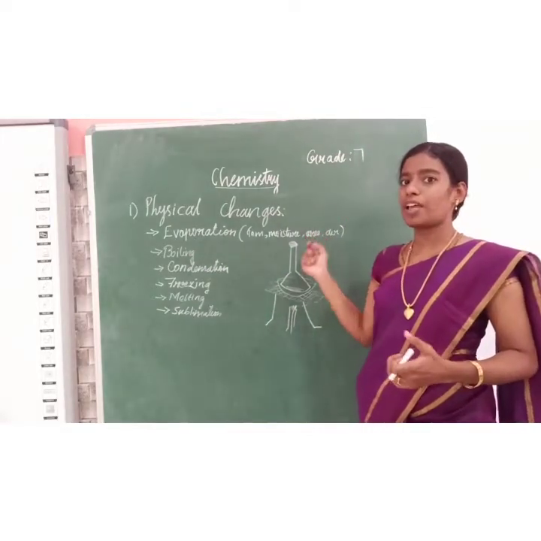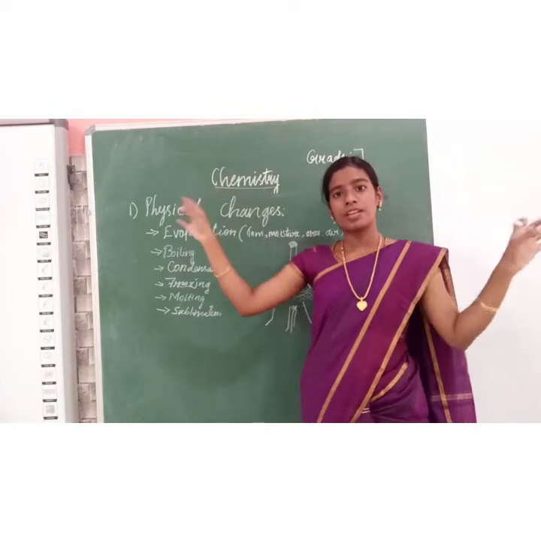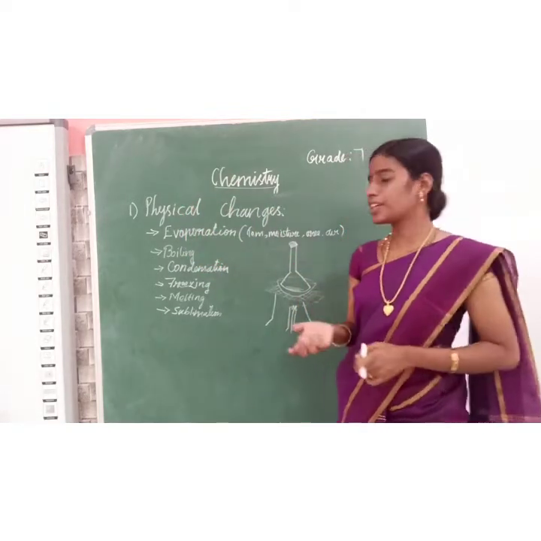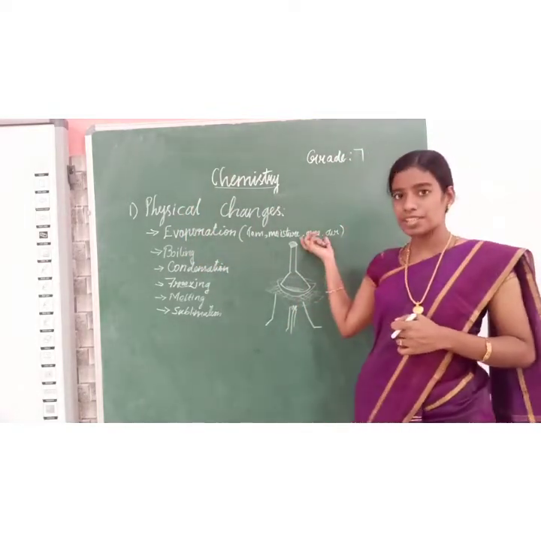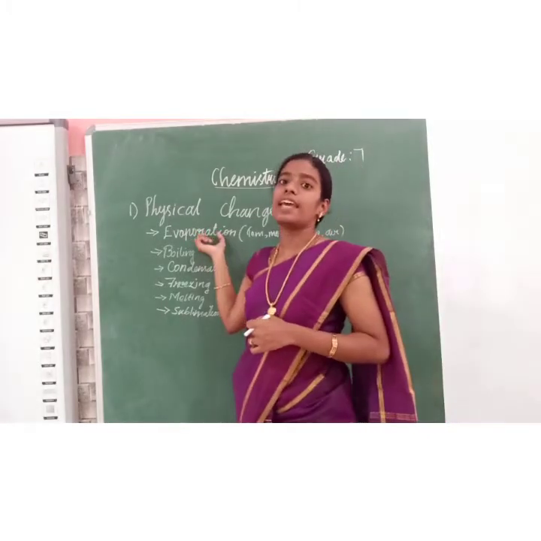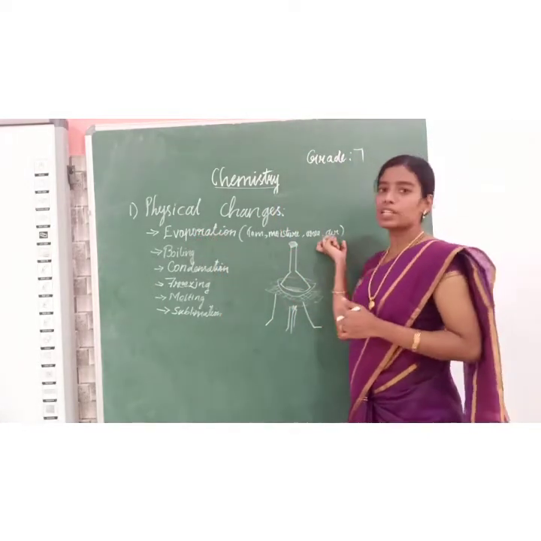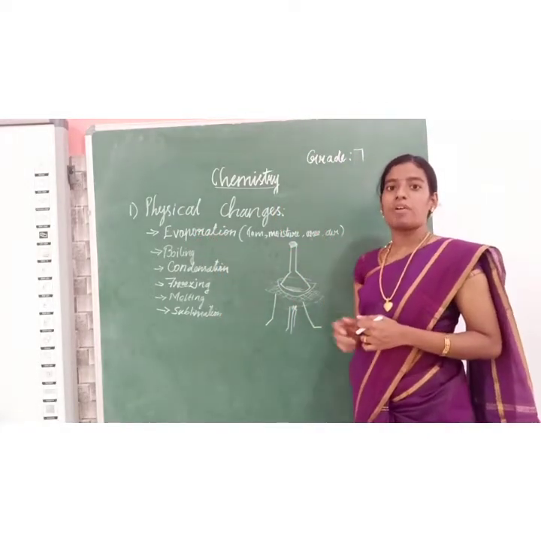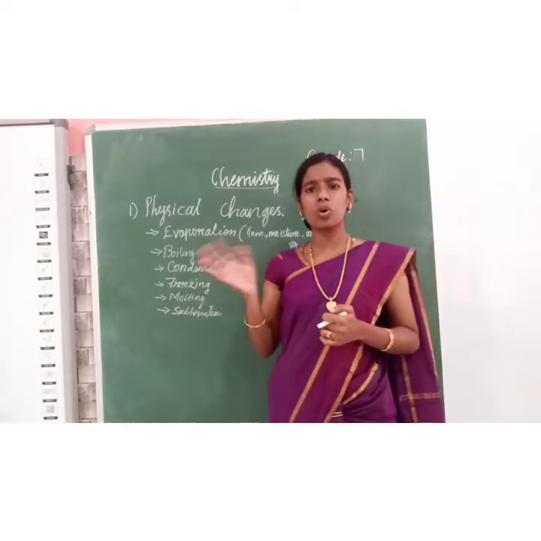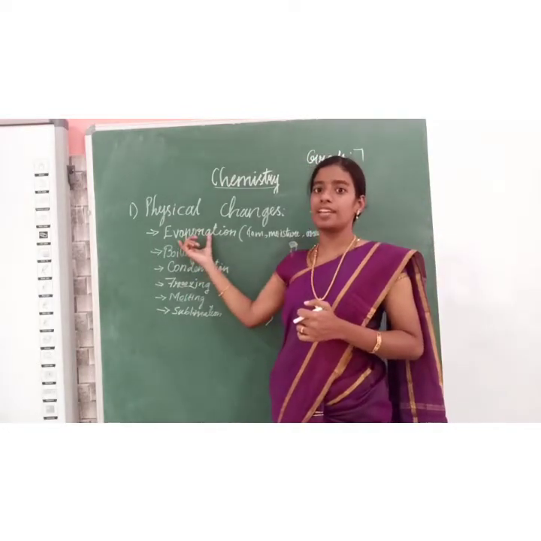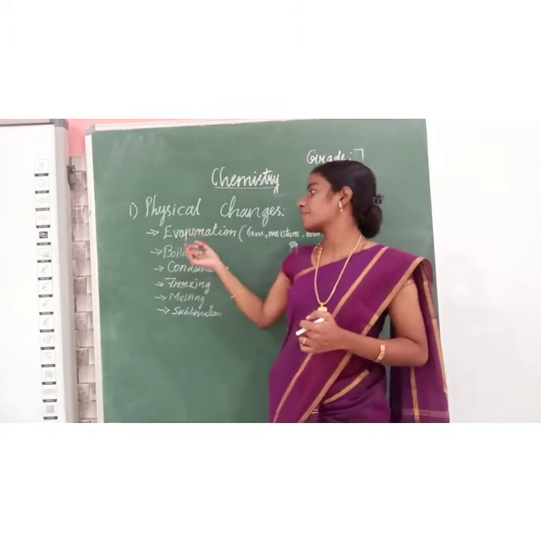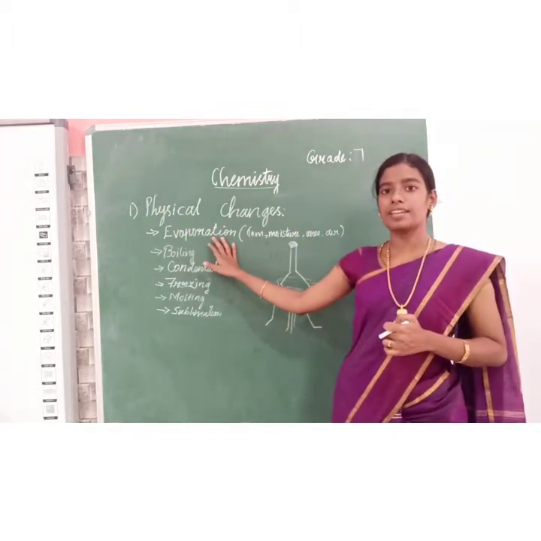Can you remember? While we spread the cloth fully, it will dry fast, right? As we increase the surface area, the evaporation increases. Last one is air. While the air passing through the cloth increases, the evaporation increases. Can you understand what is evaporation?